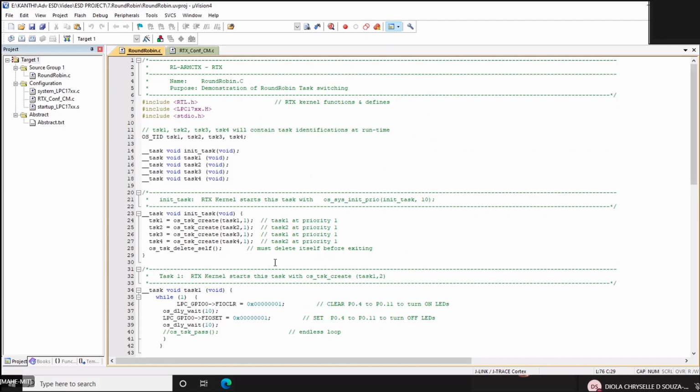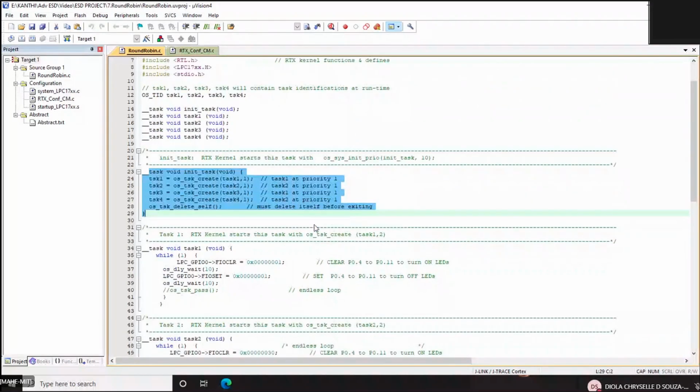Yeah, round robin scheduling. Let me not explain the whole program again. So I have 4 tasks, and this is your initialization task given with the same priority for all 4. Okay.